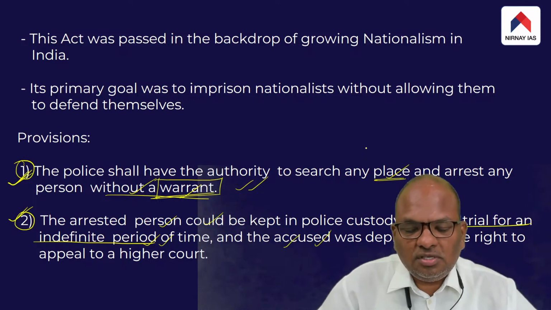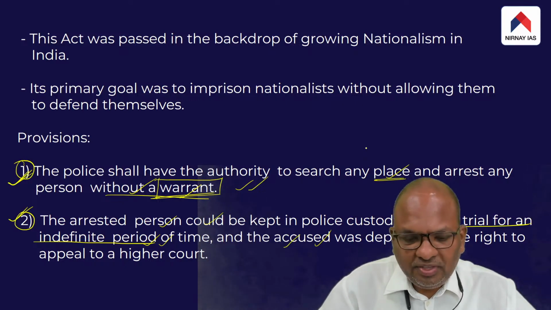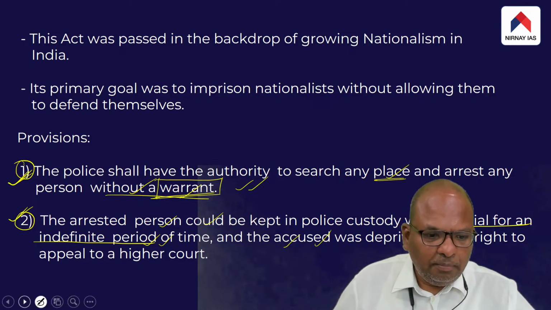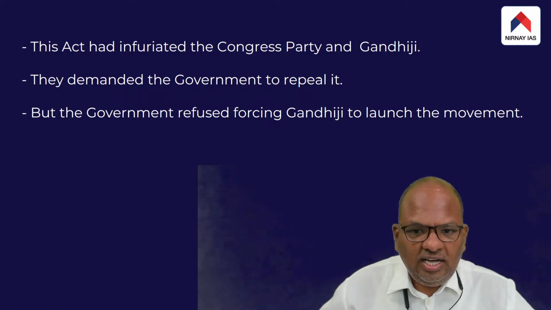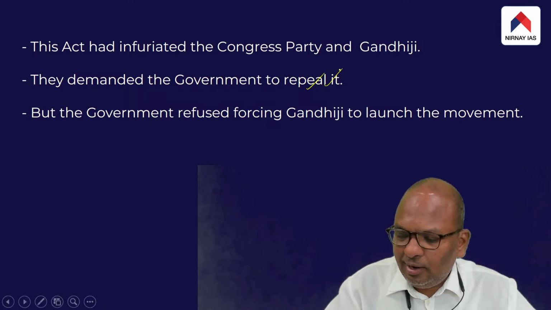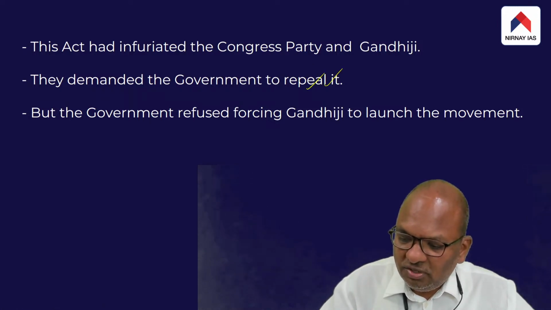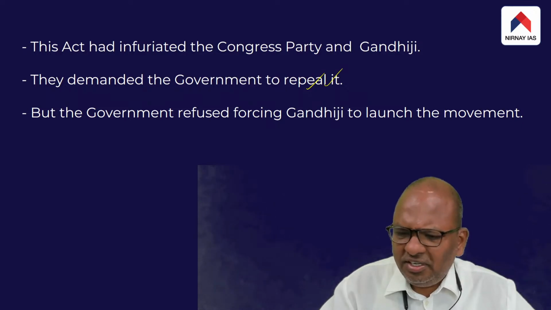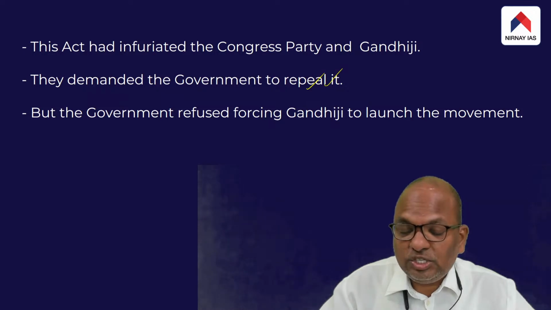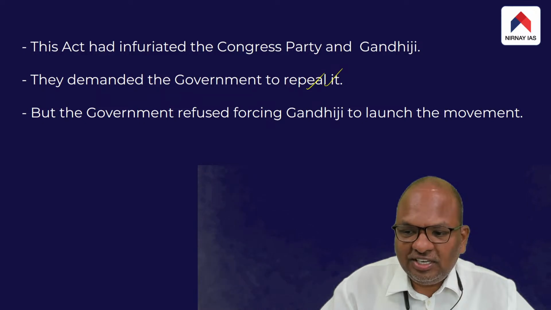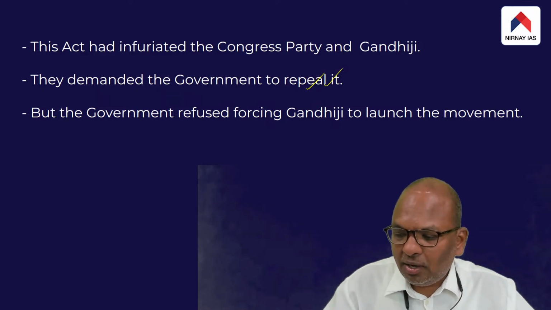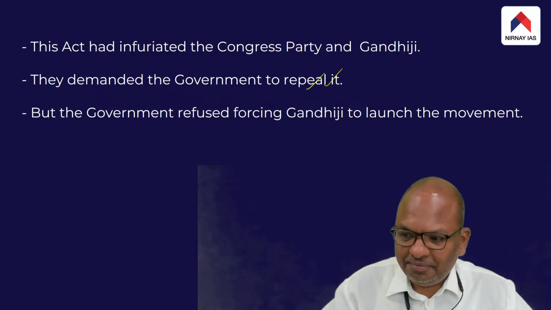In simple terms, they demanded that the British government immediately repeal the Rowlatt Act. What was the response of the British government? The British government did not respond to the demands of the Congress Party and Gandhi.